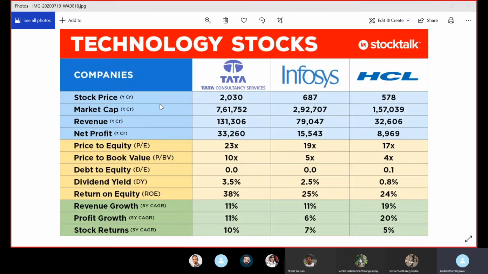My question was, if you see the profit growth for HCL for 5 years, CAGR is 20% and the revenue growth is also 19%. But let's focus on the profit growth. Profit growth for HCL is the best among the three, clearly. And it's not for 1 year, it's over a 5-year period because it's a CAGR. Everyone understands what is CAGR?